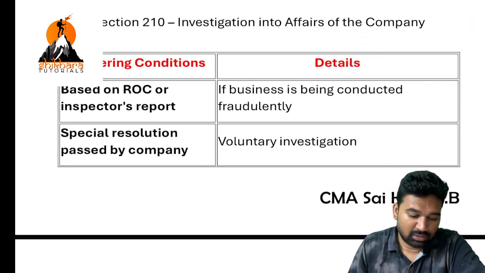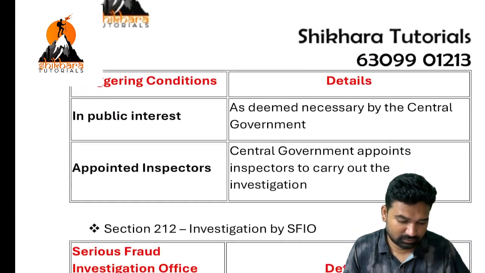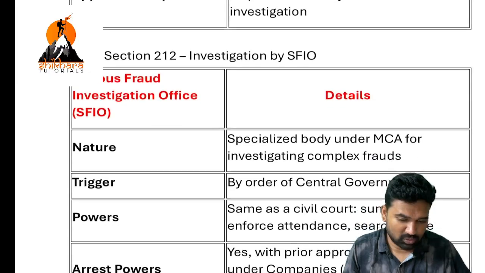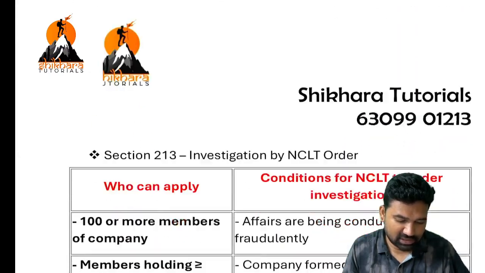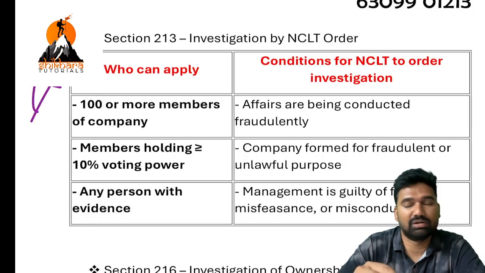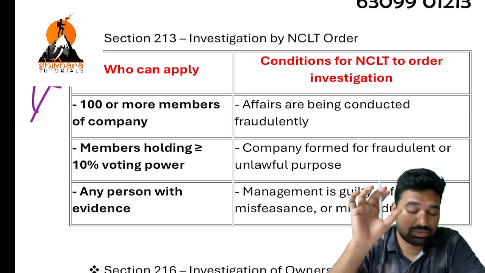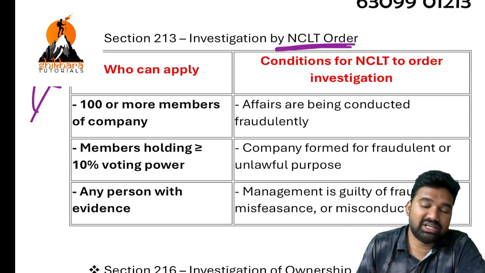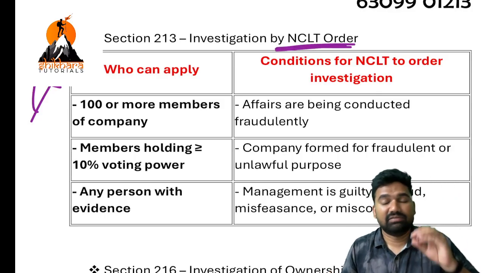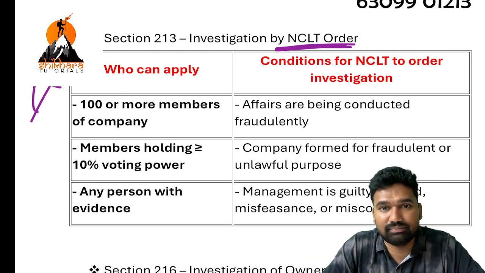So, 210 investigation, 212 SFIO already discussed. 213 investigation by NCLT order. This is important. Actually, why? Because in MCQ, these kind of questions he will ask. So, in order to initiate investigation by NCLT order, how many members need to apply?